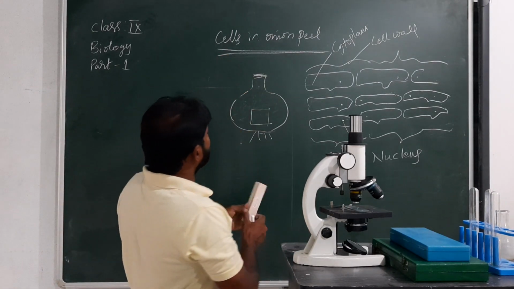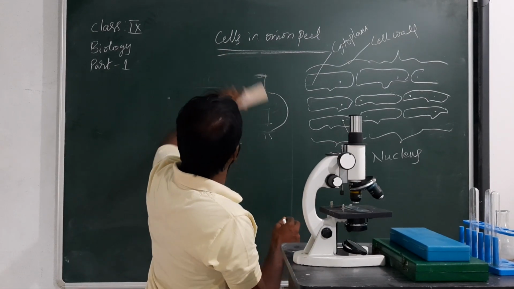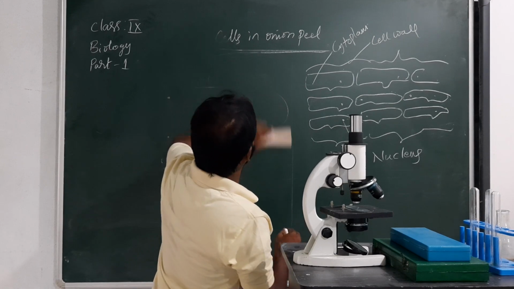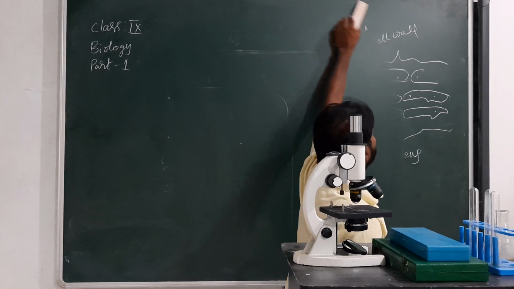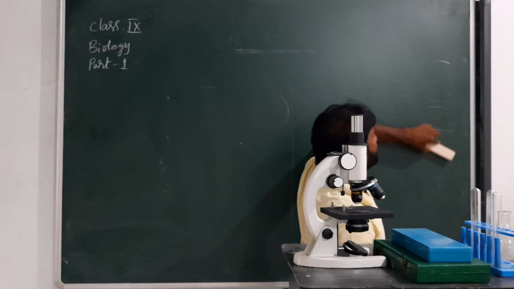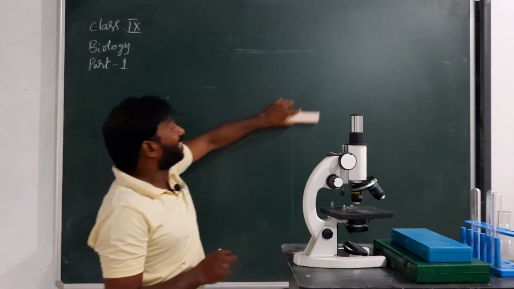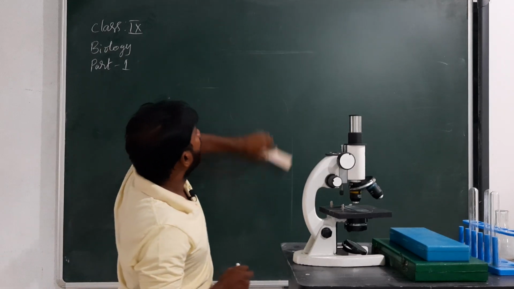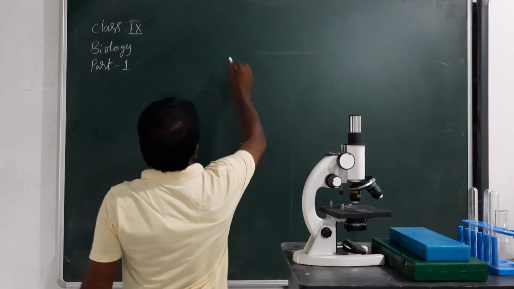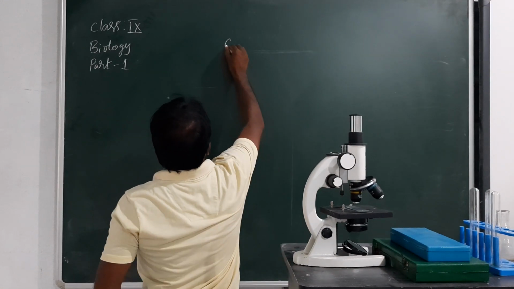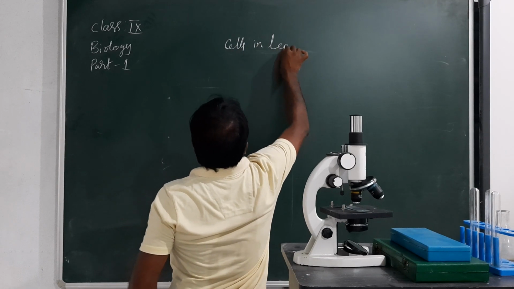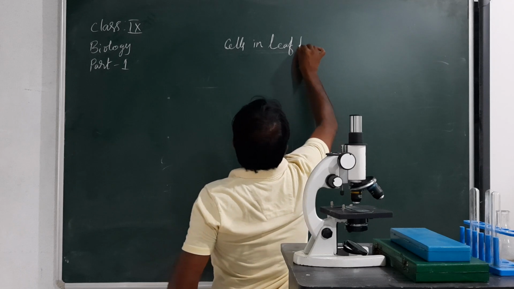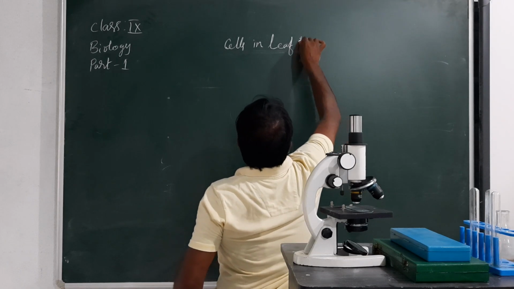Next, another activity is cells in leaf peel. Let us see how these cells are arranged in a leaf peel.